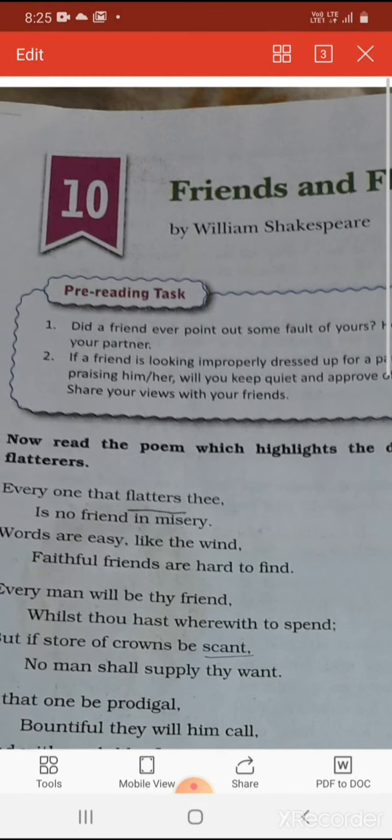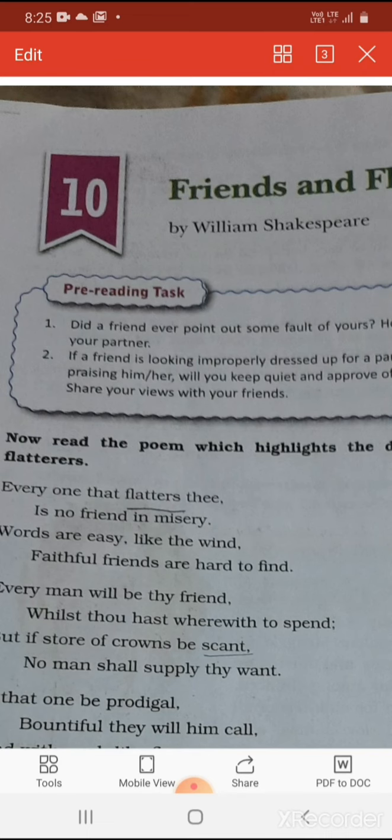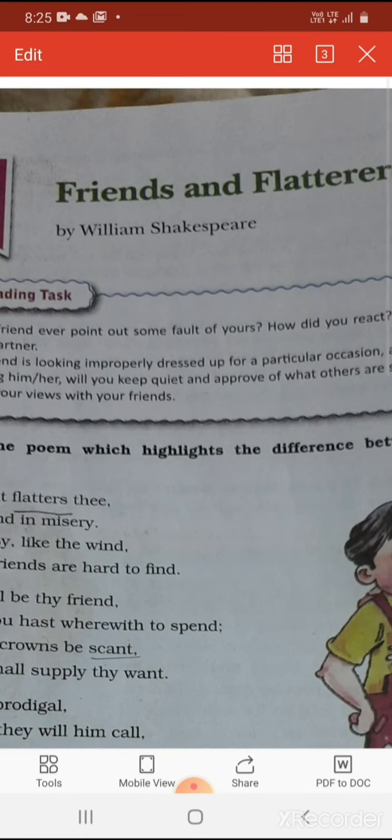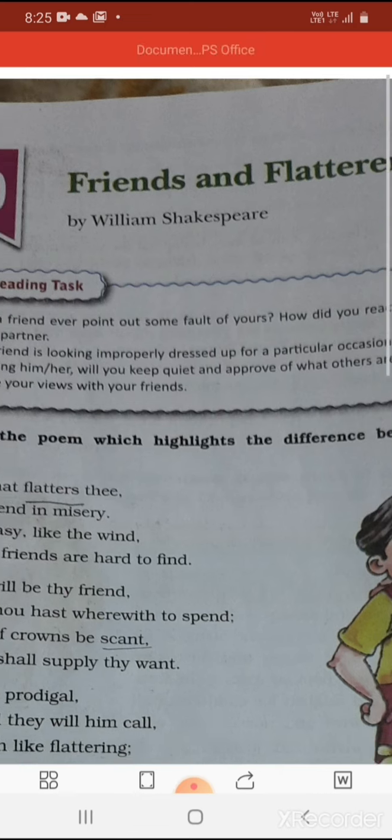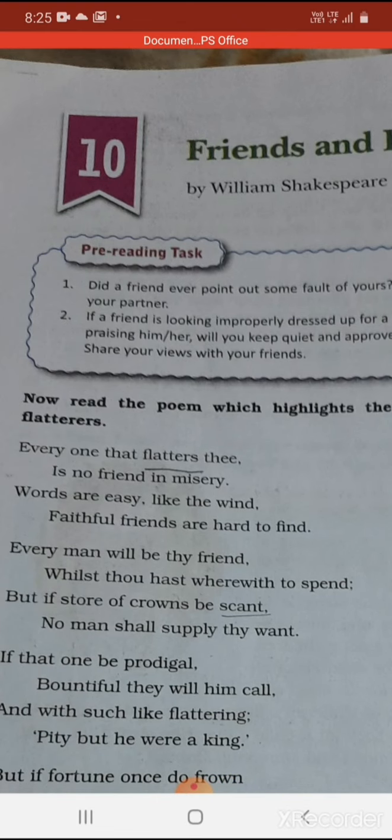Children, today I will teach you chapter 10, that is Friends and Flatterers, a very beautiful poem written by William Shakespeare. This poem is about the difference between a true friend and a flatterer.